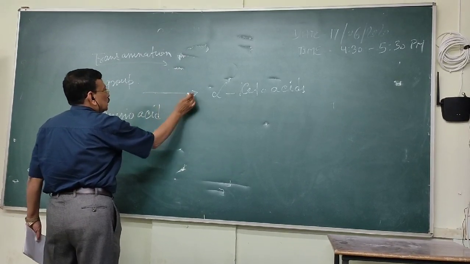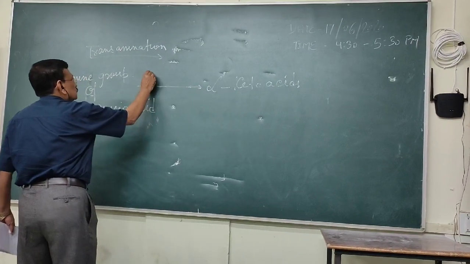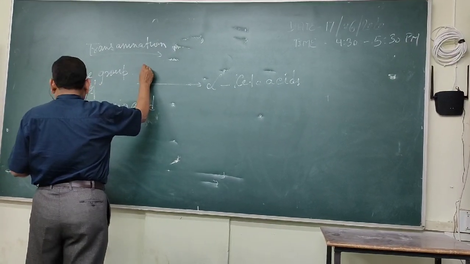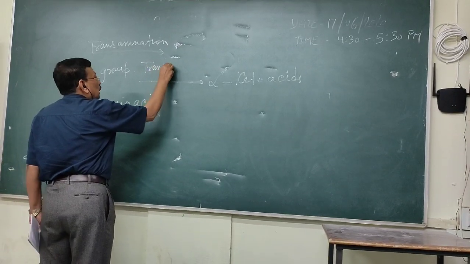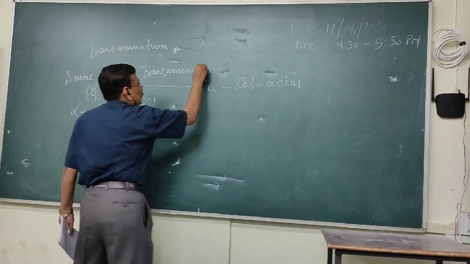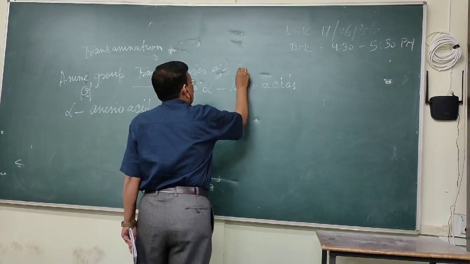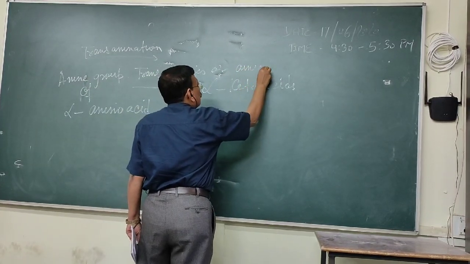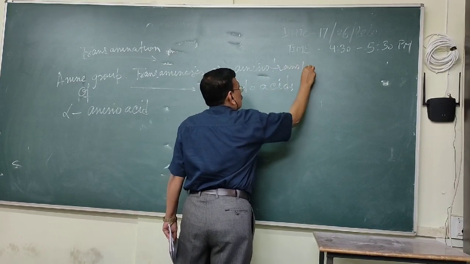It is a reversible reaction by the enzyme transaminases or amino transferases.